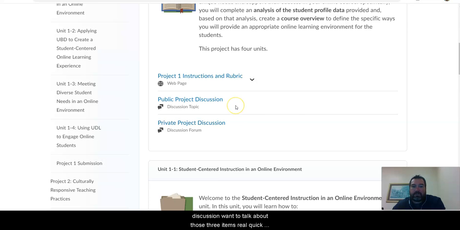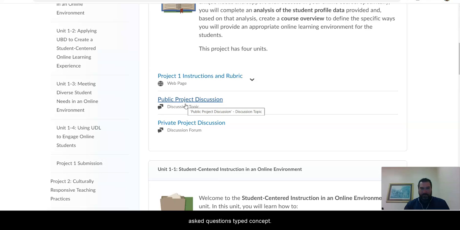I want to talk about those 3 items real quick. First, the public project. As you're working on a project, maybe you have a question about something that deals with that project, and it's something that you think many other individuals in the course would benefit from. So if that's the case, you would post that to the public project discussion. We'll respond to it, and then that way everyone can see the response, and it's kind of like a frequently asked questions type concept.